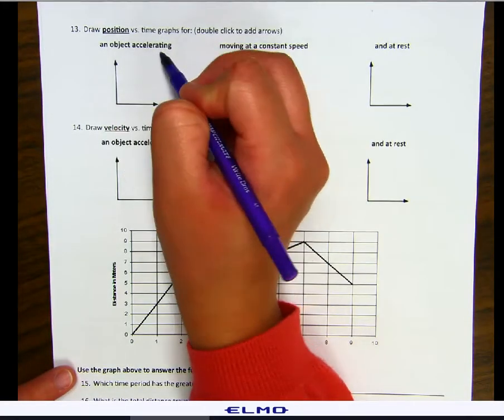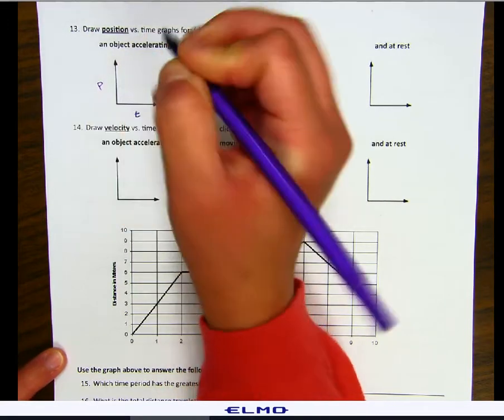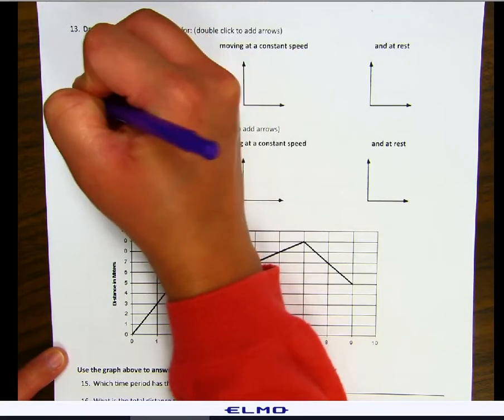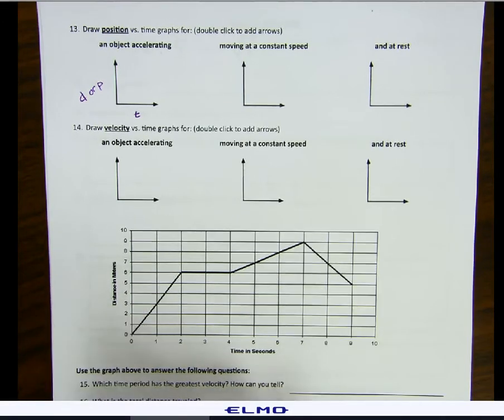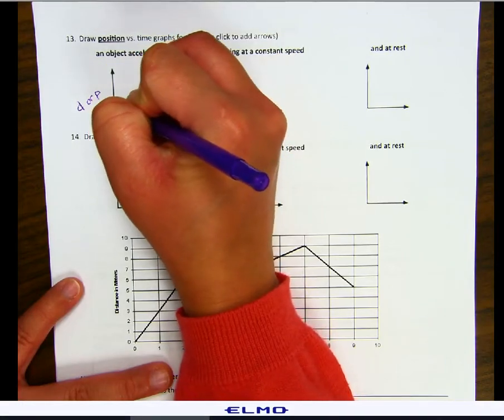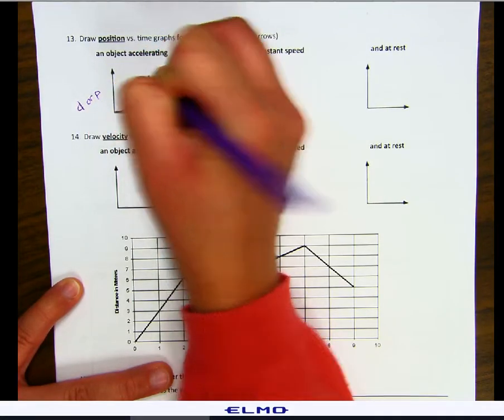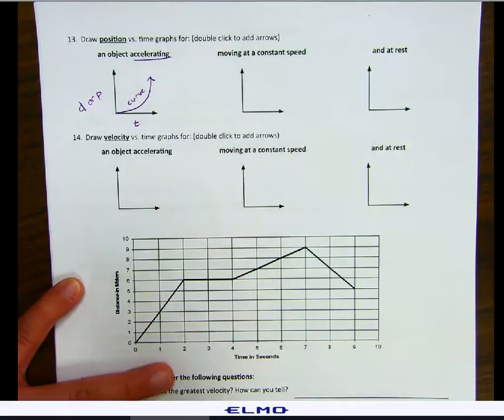I want an object accelerating, and this is a position time graph. Position or distance, they're the same thing. So if I'm accelerating, that means I'm going faster and faster each time. That means my distance is increasing greatly as time goes on. So if I'm accelerating, I'm going to have a curve. Accelerating will give me a curve.